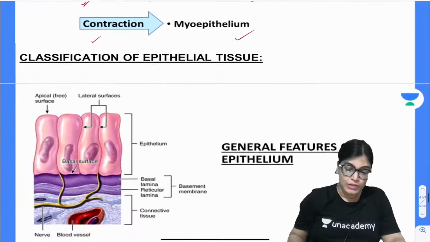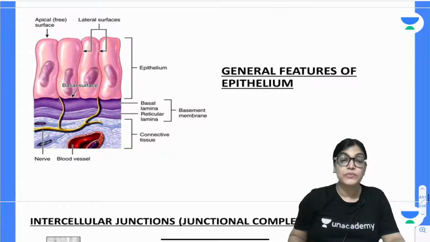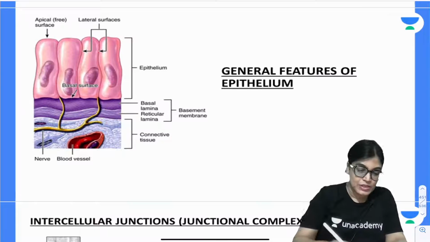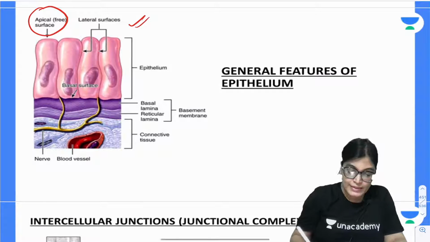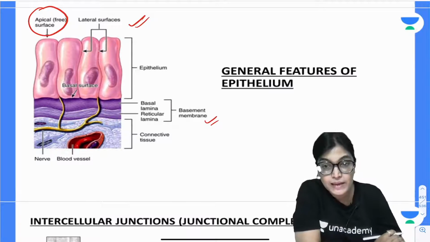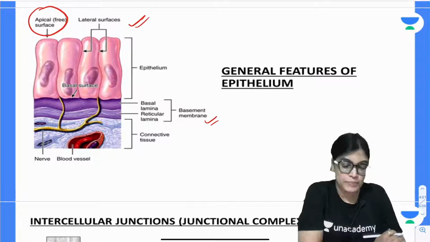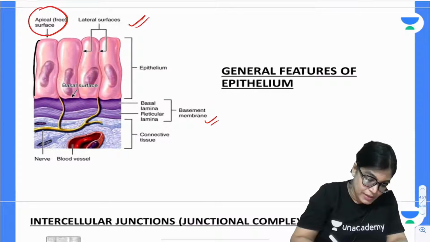So let's talk about the classification of epithelium. Yes, my dear aspirants, let me first tell you about the features of epithelium. The epithelium has an apical part, which is called the free part, and it has a basal part, which is called the basement membrane. So what you can appreciate here is the apical part.